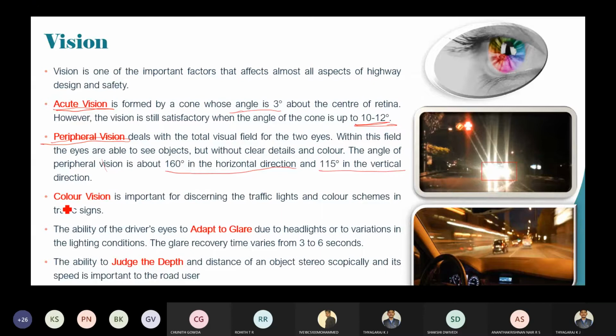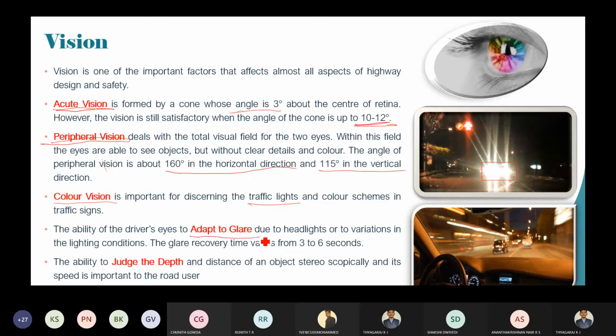Then color vision, I think we all know that it is very important. If you have color blindness, you can't discriminate or differentiate the colors. So you should have proper color vision, such that the traffic signs and traffic colors are known and visible to you.